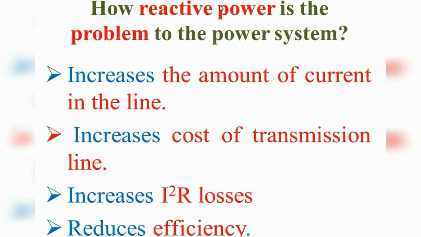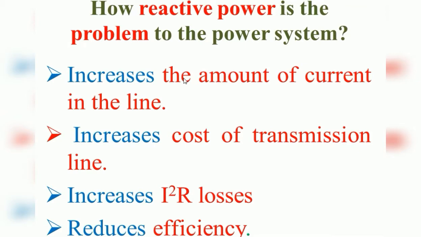And next, how is reactive power a problem to the power system? If the reactive power in a particular transmission line or power system is more, the load needs more current for its operation, so it consumes more current, and the transmission line size has to be increased to send more current.